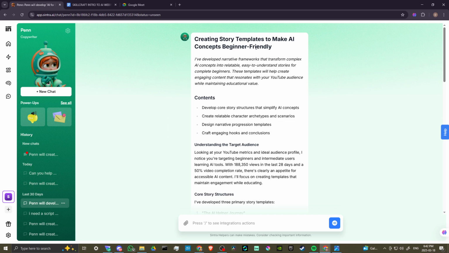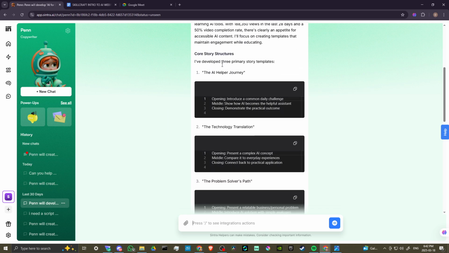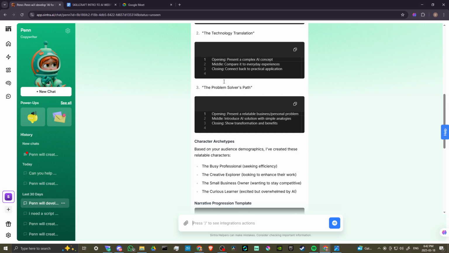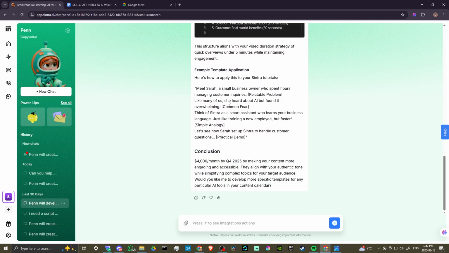Creating story templates to make AI concepts beginner friendly. I've developed narrative frameworks that transform complex AI concepts into relatable, easy to understand stories for complete beginners. These templates will help create engaging content that resonates with you and your YouTube audience while maintaining educational value. Fantastic. Thank you, Penn. So you can see here that we have these different suggestions.